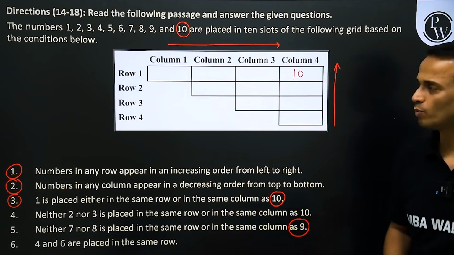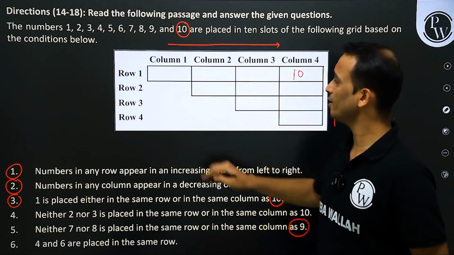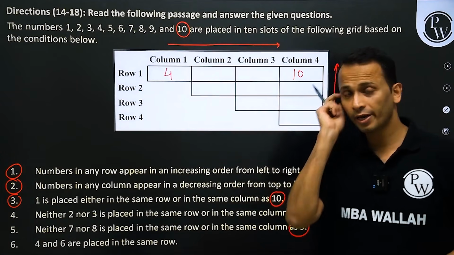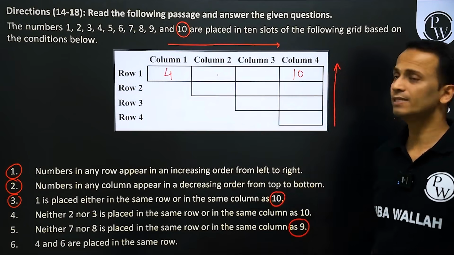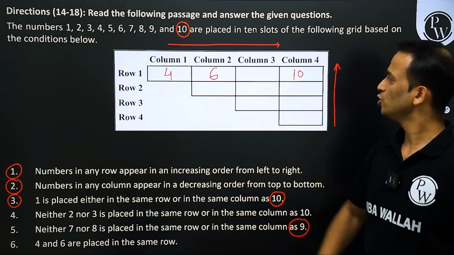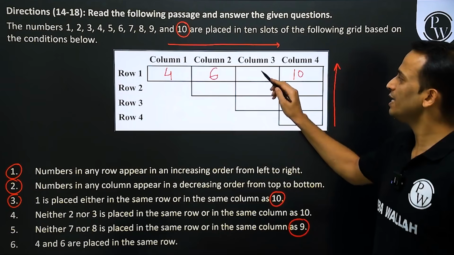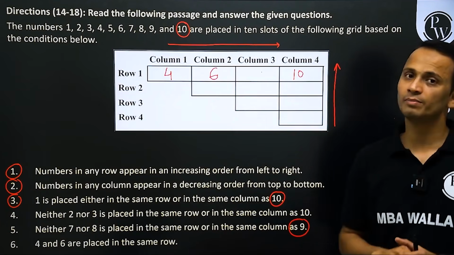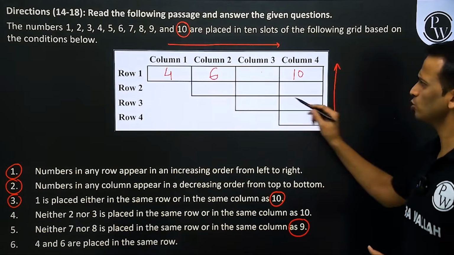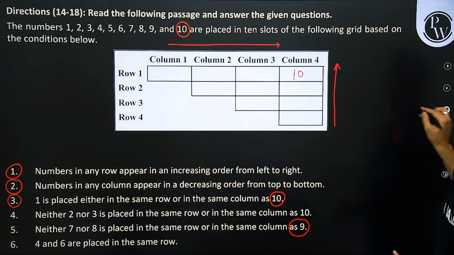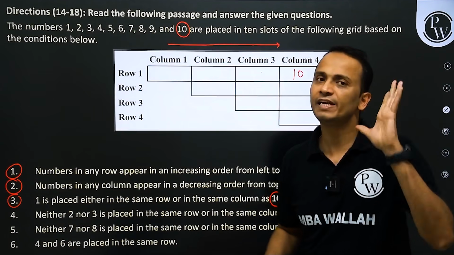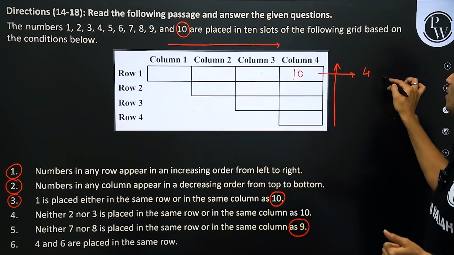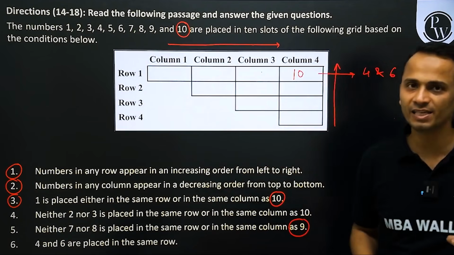Now row number 1, can I place 4 here? Let's check it out. If I place 4 here and 6 at this place, I will have to place 9 in column number 3. So 9 has to come in column number 3. Also, 4 and 6 will definitely come in row number 1, so in row number 1 I will have 4 and 6 certainly.